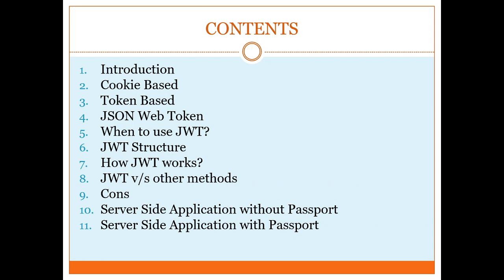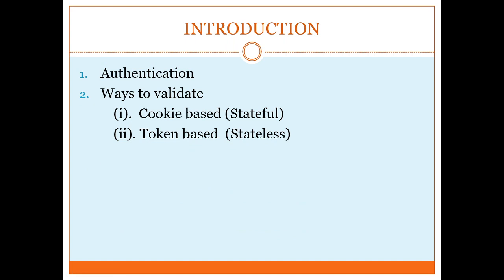Our course of action will be an introduction to our content, to JWT, then the cookie-based and token-based storage of information. Then we will see JSON Web Token, how to use JSON, when to use JSON Web Token, and what is the structure of JSON Web Token. And we will see the pros and cons, and then we will see how to implement it with Passport and without Passport. We will see the mechanism. So let's start. We have seen the authentication part using Passport.